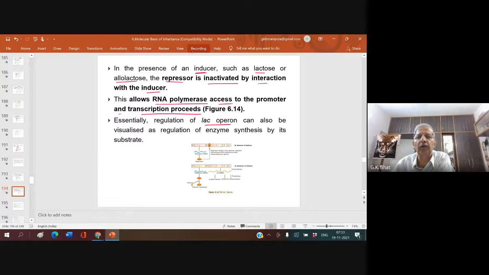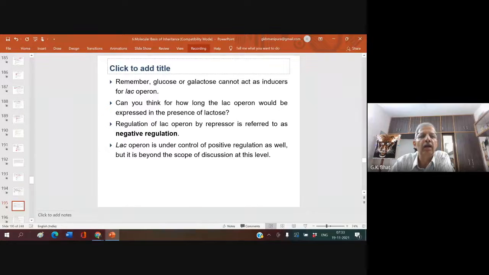Essentially, regulation of the lac operon can also be visualized as a regulation of enzyme synthesis by its substrate in general. Understood? Remember, glucose or galactose cannot act as an inducer for the lac operon. Only lactose can act as an inducer.